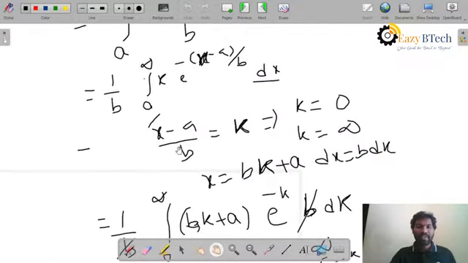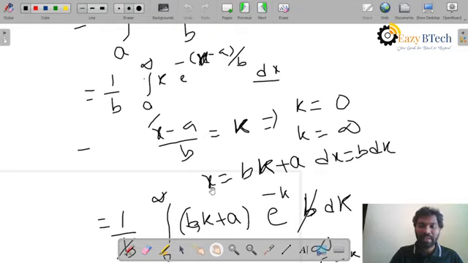So I will take x minus a by b is equal to k. That means we have to find the limits of k. If you place x equal to a here, because the lower limit of x is always a, then a minus a by b means k equal to 0. Similarly, if you put x equal to infinity in this expression, infinity minus a by b gives k equal to infinity.